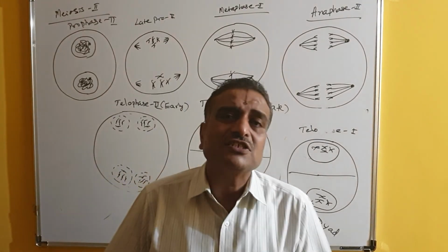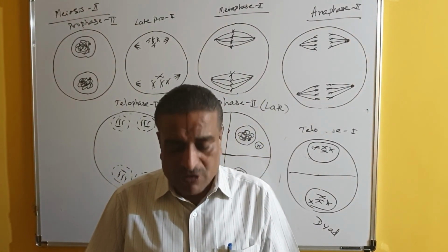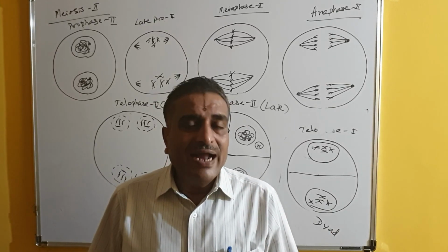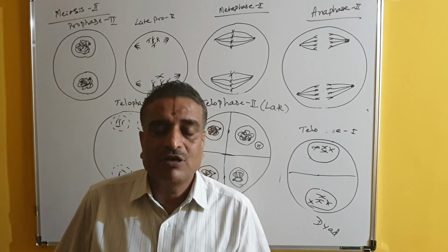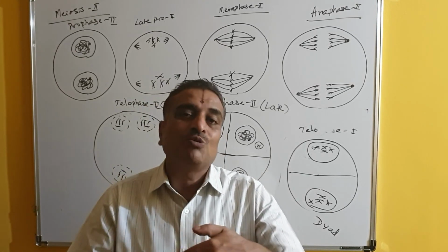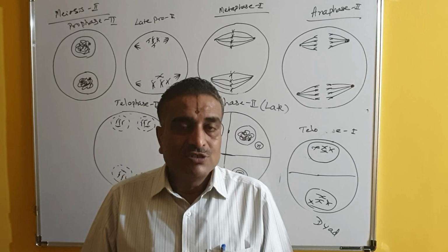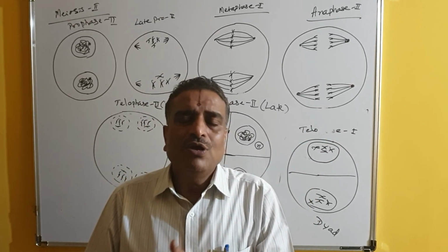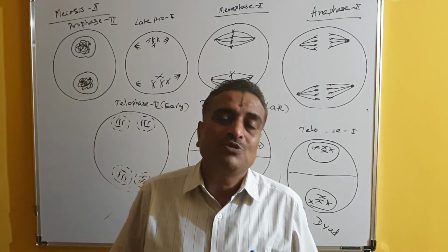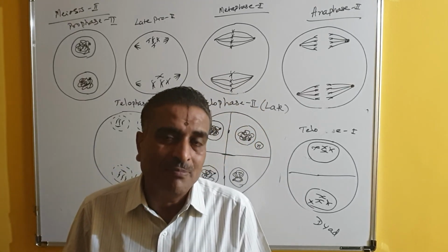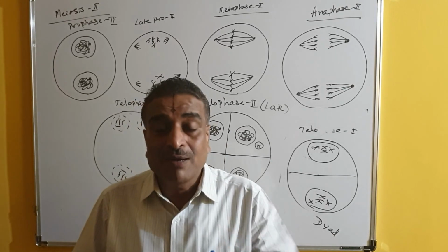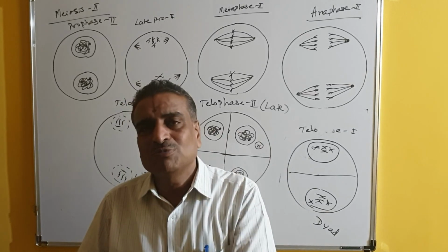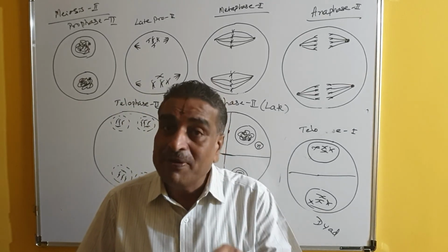Now, what is the significance of meiosis? The significance of meiosis is the reduction in the chromosome number. If there were no meiosis, what would happen? From one generation to the next, the chromosome number would go on doubling. Because of meiosis, over so many generations we observe a constant number of chromosomes, with no variation. Whatever chromosome number is present in the parents, the same number is present in the offspring. It is because of meiosis.